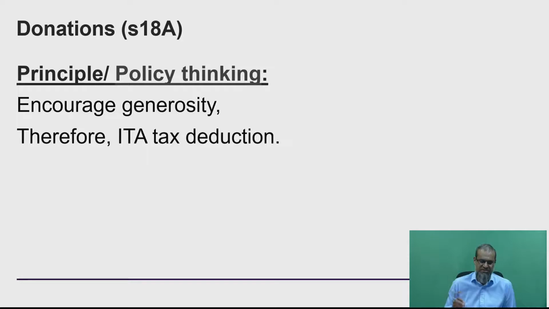Okay, so that brings us quite nicely to the completion of Section 24. I'm now going to quickly go into donations tax. I'm going to move a bit quickly on that, because you have dealt quite substantially with this in your undergrad. We're going to just start off broad. Why is it that companies and trading entities are given a deduction under Section 18A if they make a donation to an approved PBO? And obviously you need all the documentation in order. You need a PBO certificate in order to get that deduction.